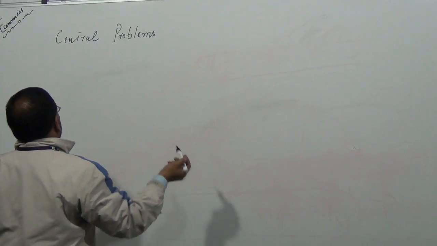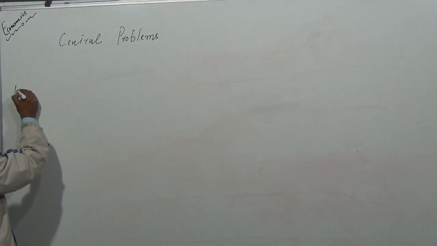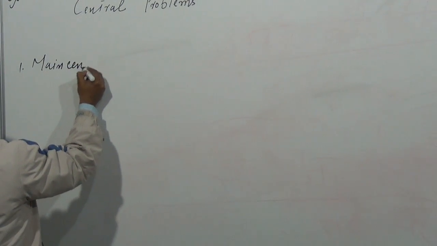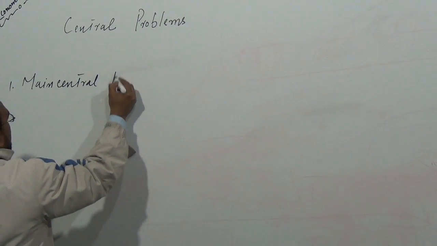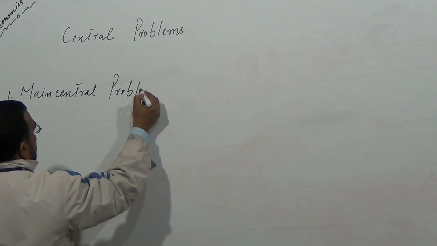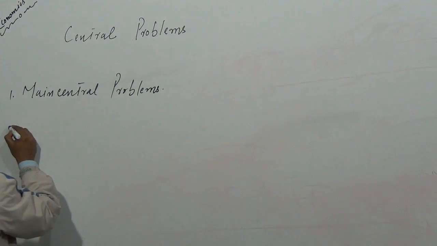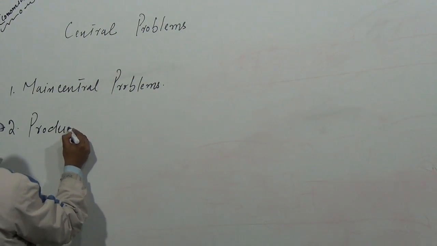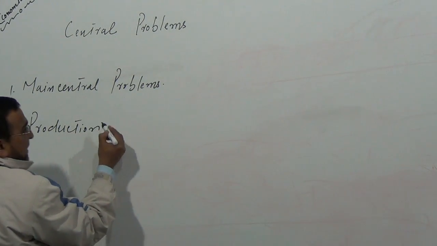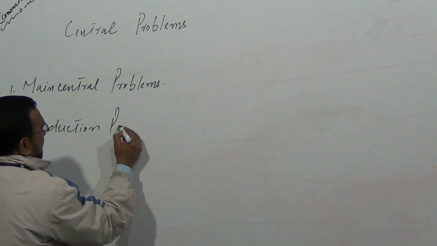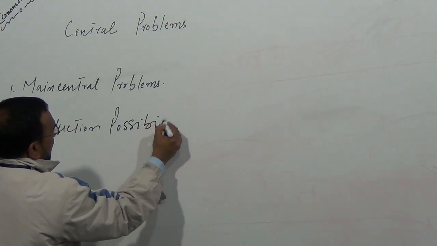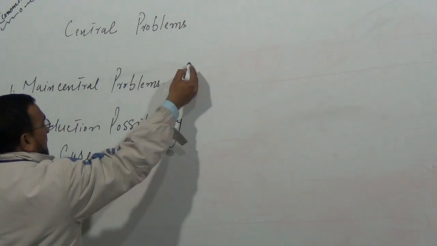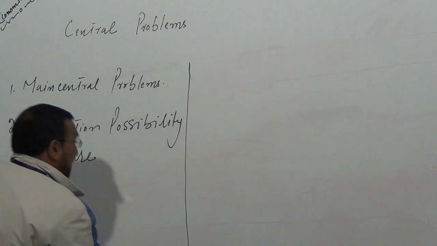In the central problems of an economy, we are going to study, number one, the main central problems, and number two, the production possibility curve.